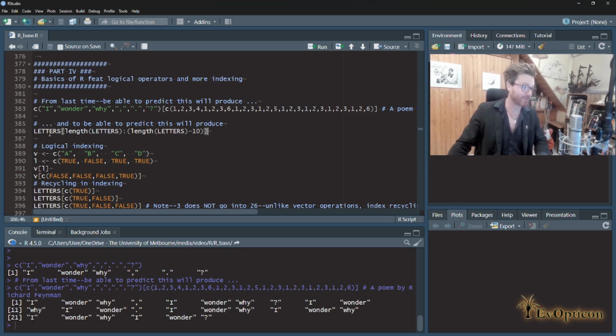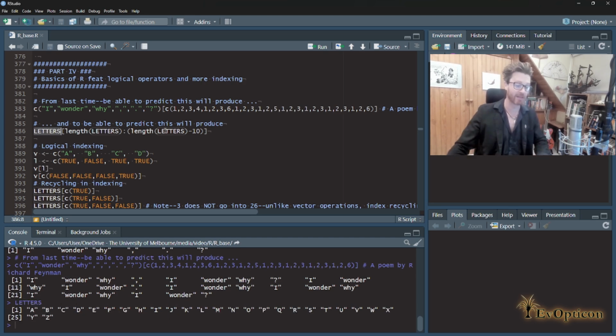The second one has a similar format. So we've got something and it's being indexed. That's something. What is it? Starts with a V. Variable. It's like a box that contains something. We know we've come across this variable before. It's a box that contains characters again, and they are the letters of the alphabet.